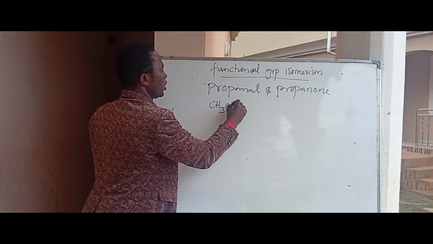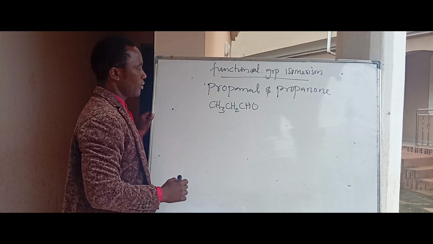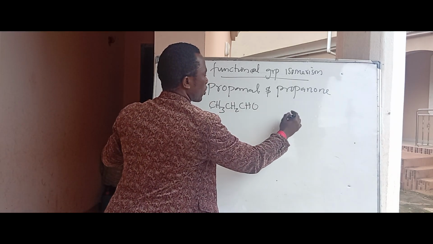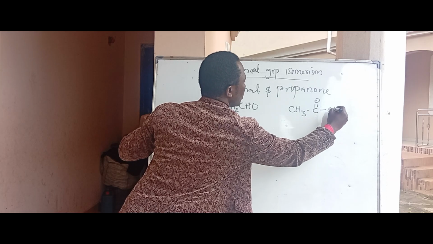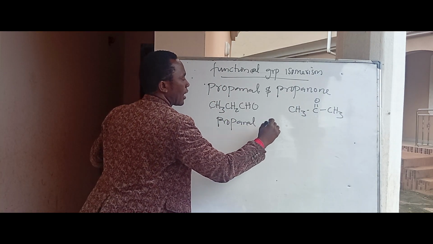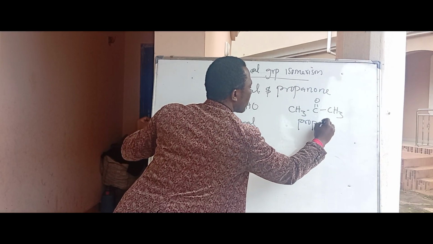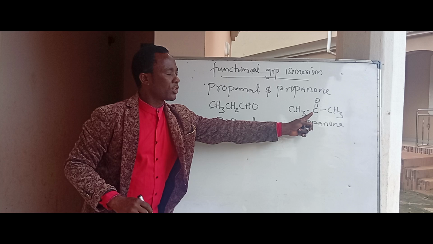CH3CH2CH2OH. This is propanol. Then what is propanone? Propanone is CH3, C double bond O, then CH3. So this is propanol, and this is propanone. You can see from here that the structures differ.